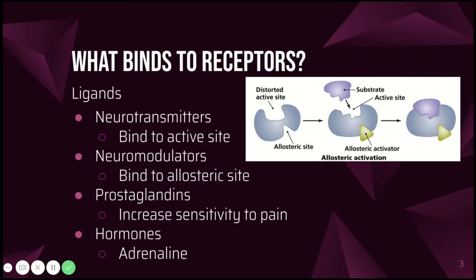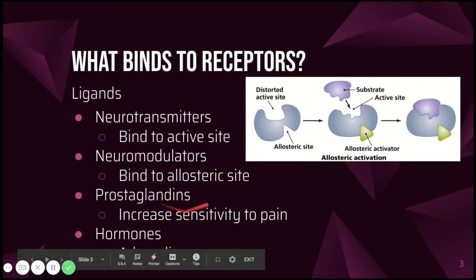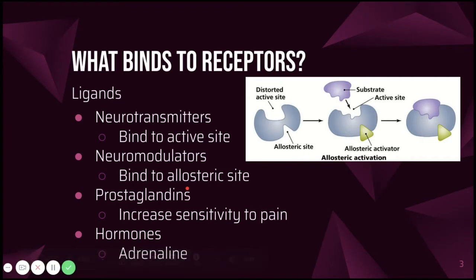Another category of molecules that we have here are prostaglandins, which are small lipids that are made when body tissue is damaged or infected, and they can increase inflammation, pain, or fever while they're healing the damaged tissue. These molecules also need to bind to receptors in order to carry out the actions that we just mentioned.